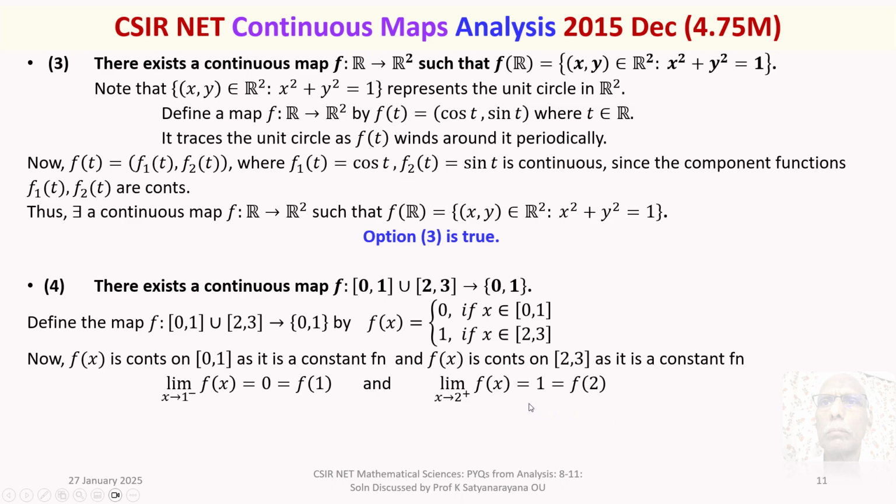So also in the second case, the limit as x tends to 2 plus, that is the right limit of f of x at 2, is 1, which tallies with f of 2. Thus continuity is achieved everywhere. Thus, f from this union to the doubleton set {0, 1} is a continuous map. Therefore, option 4 is true.